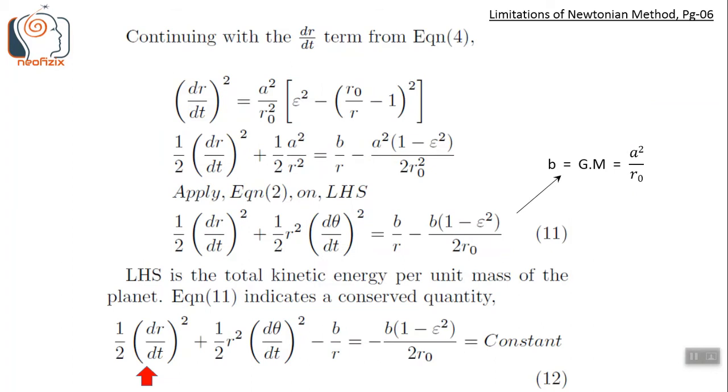Taking square of the theta eliminated version of dr by dt equation from equation 4 on page 3, we get equation 12. In equation 12, this is a variable. These terms are also variables, but the sum of three variables is a constant quantity.